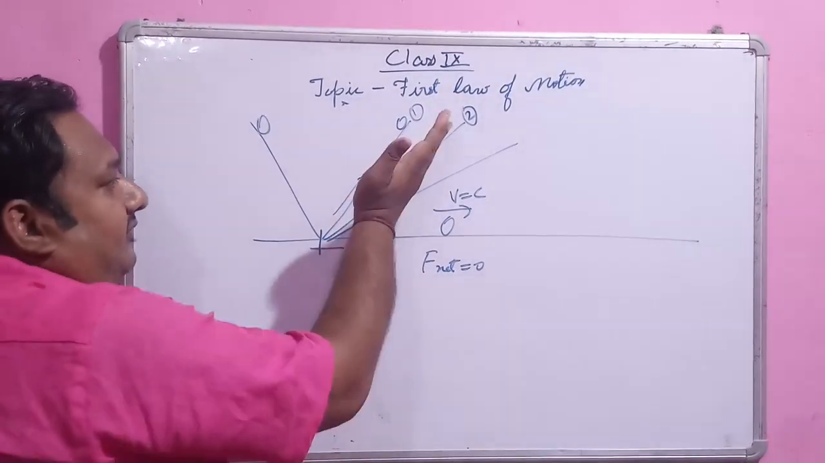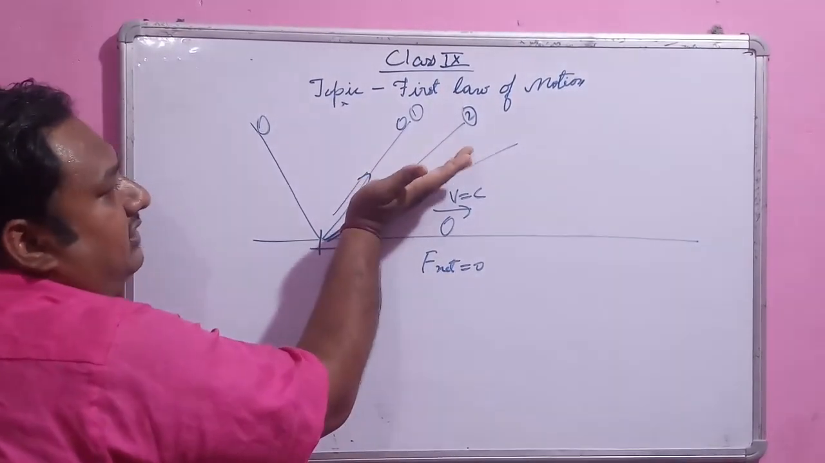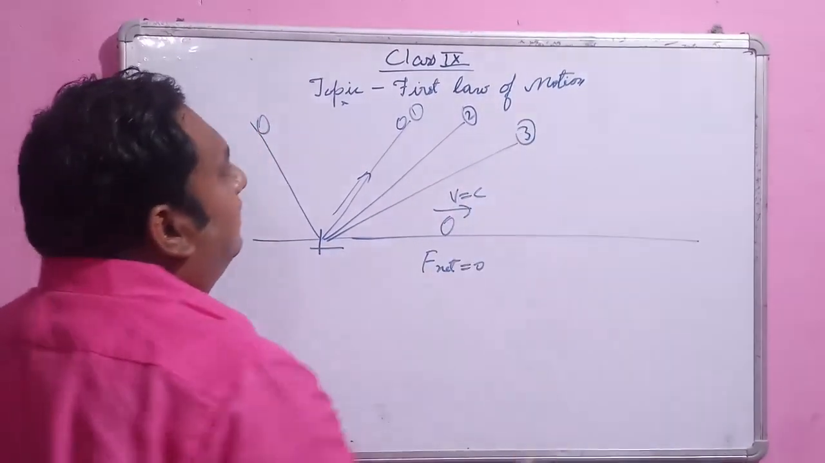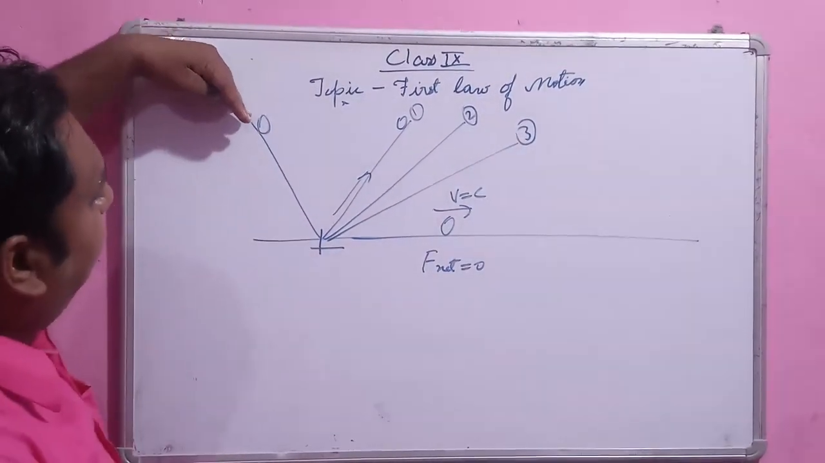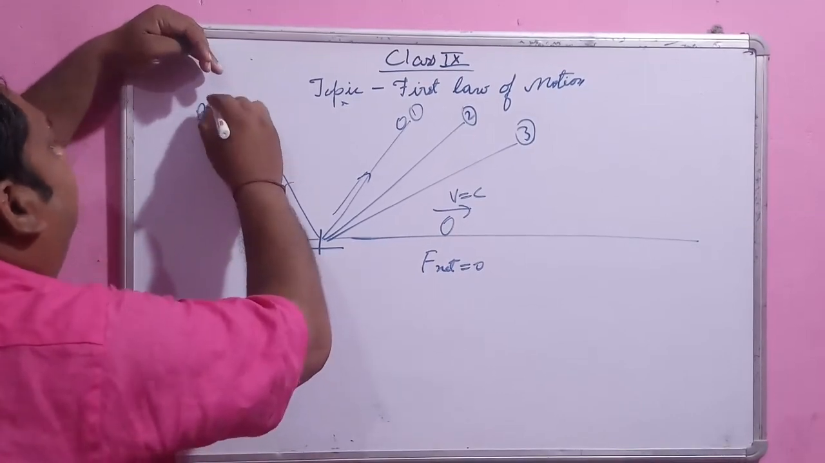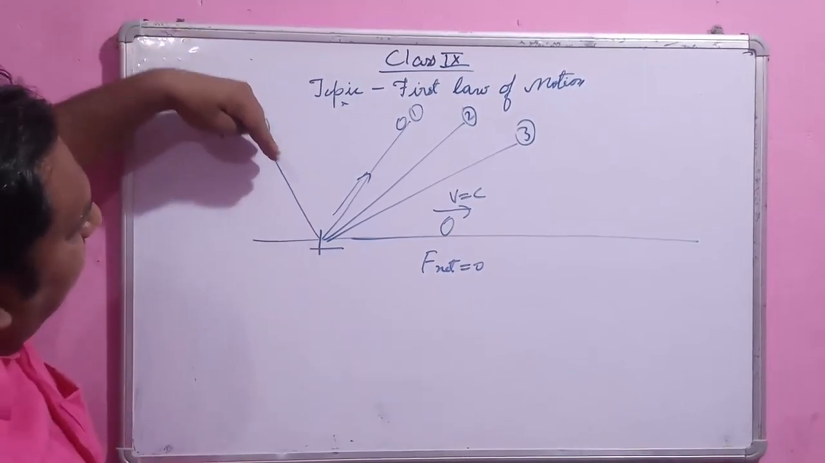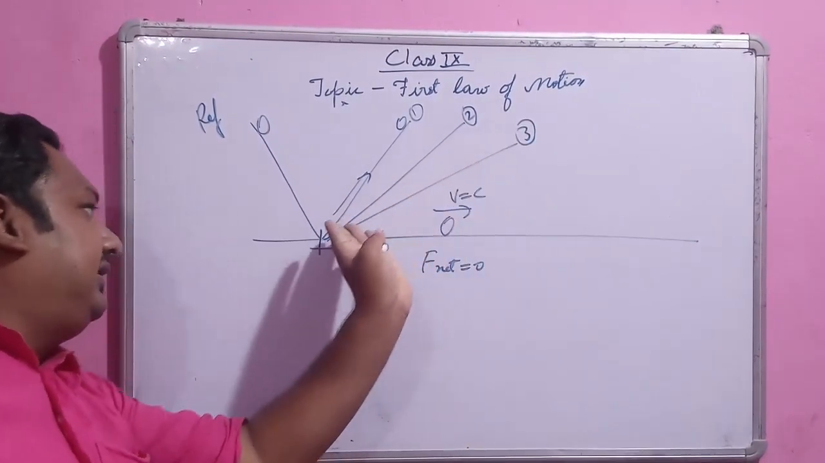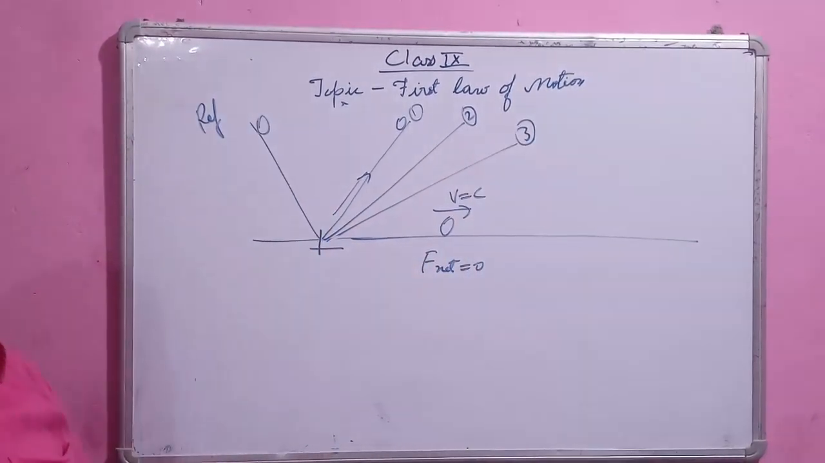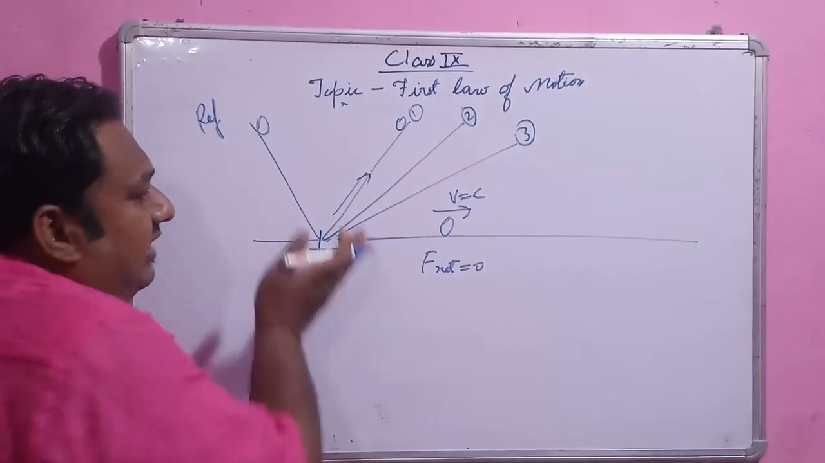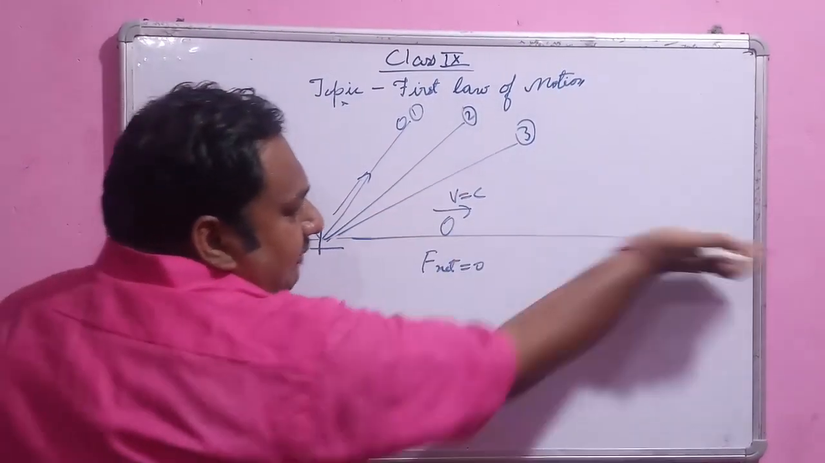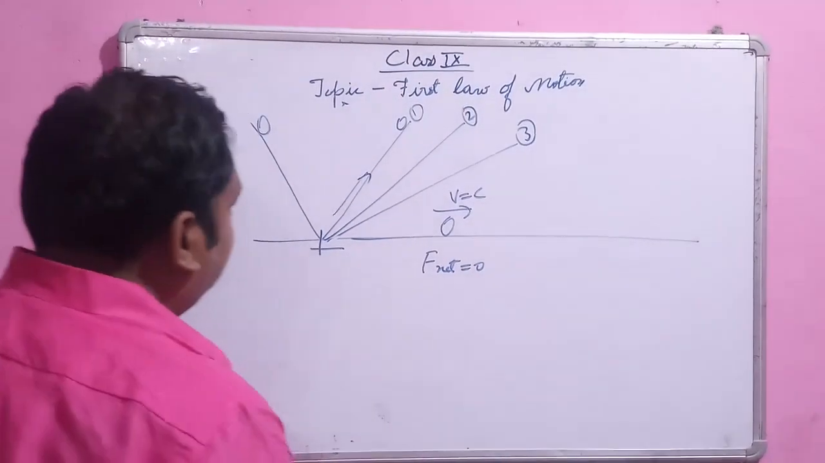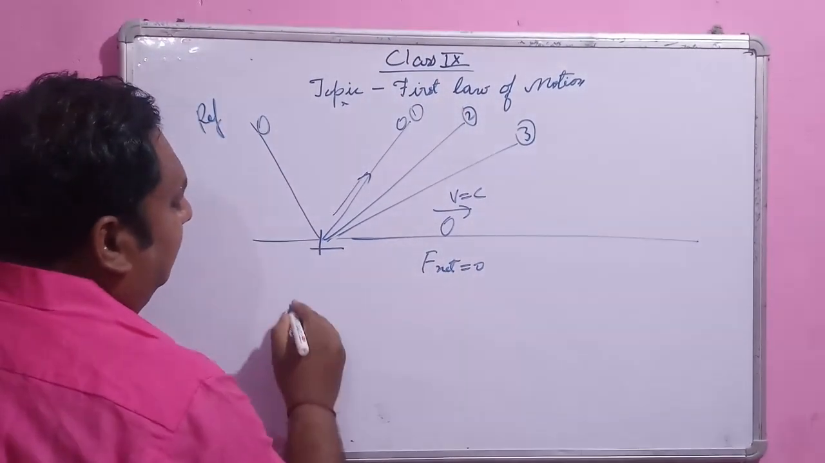Finally, we change the inclination even more, and this is plane number 3. The ball comes from this reference plane, goes to the same height, comes back, and again goes to the same height. Now what we have done is make this plane horizontal. Now what happens?